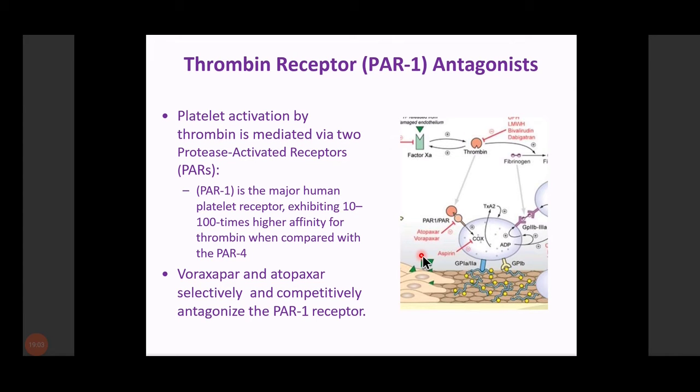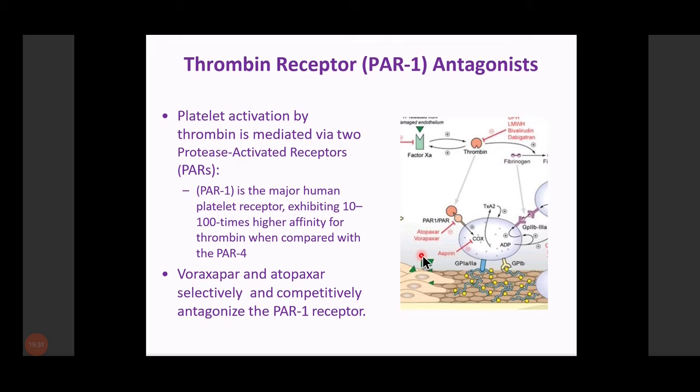Then thrombin receptor, these are the comparatively new ones. And I told you that this thrombin acts through the protease activated receptor, or the PAR1 receptor. When thrombin binds to the PAR1 receptor, which is found on the platelet, it causes the activation of the platelet, and this activation leads to further platelet aggregation.